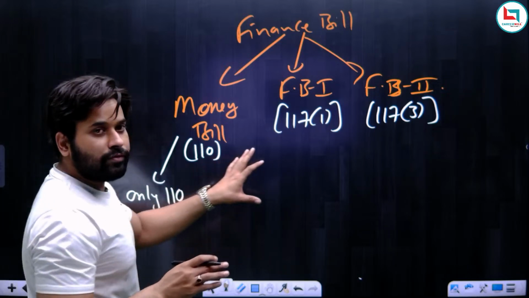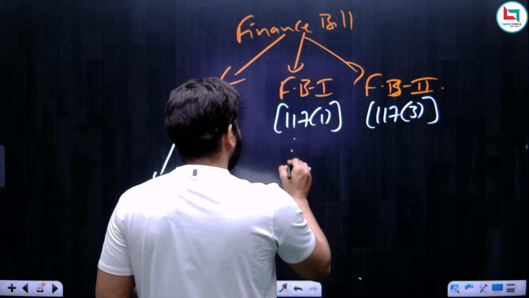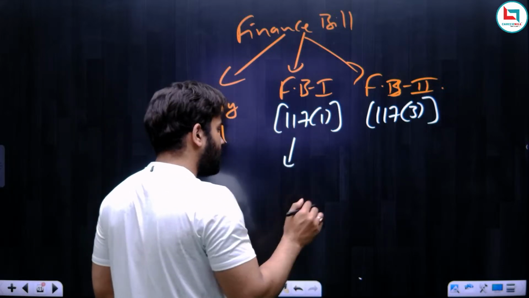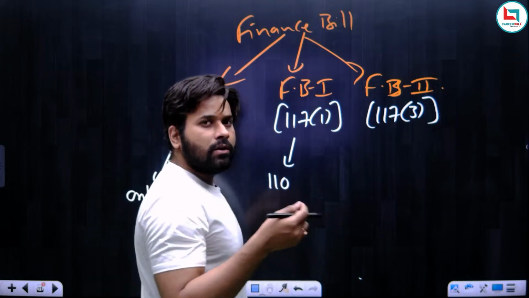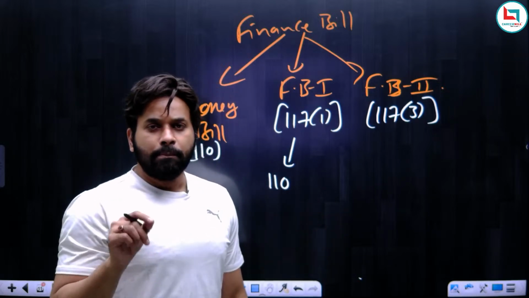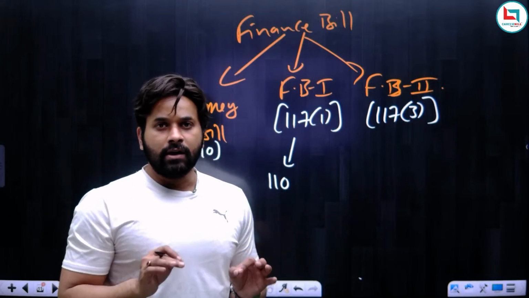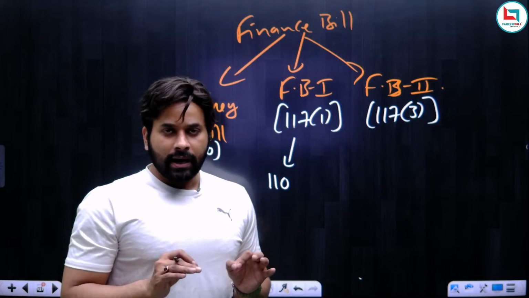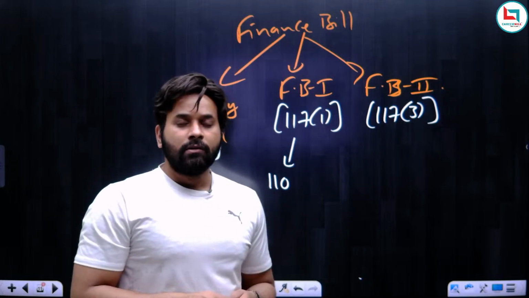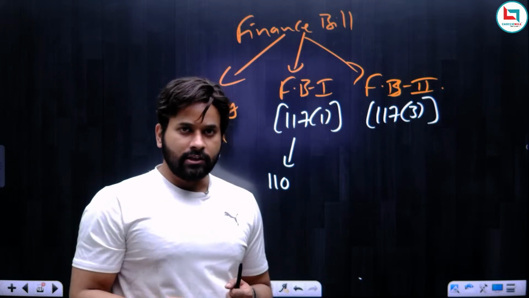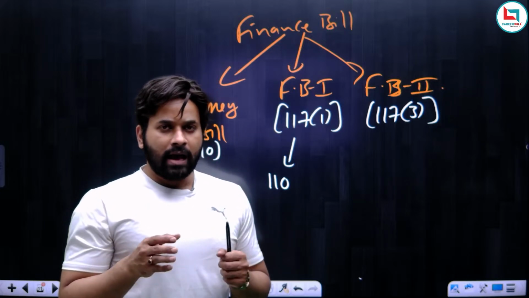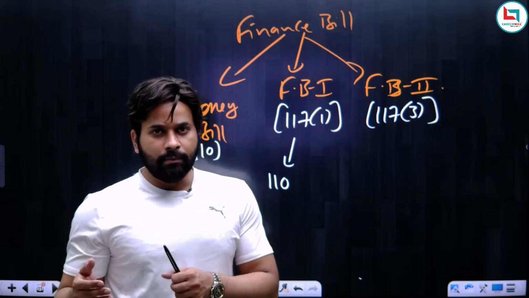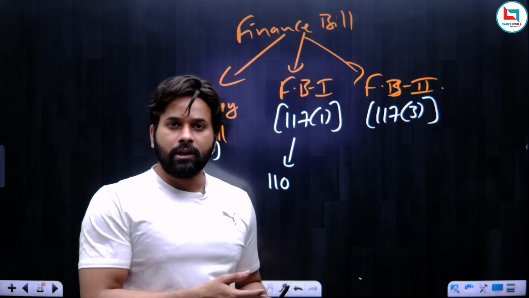But the definition of financial bill category 1 is that it deals with one, two or all the points mentioned under Article 110, but at the same time it also deals with matters of ordinary legislation. So financial bill category 1 has the features of a money bill as well as of an ordinary bill.